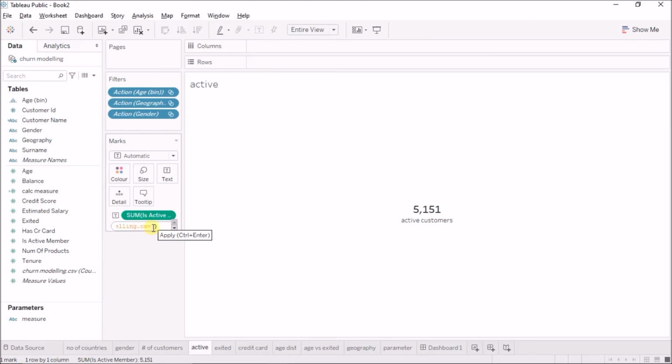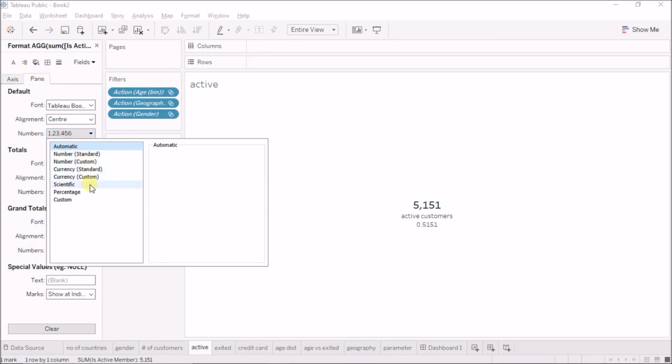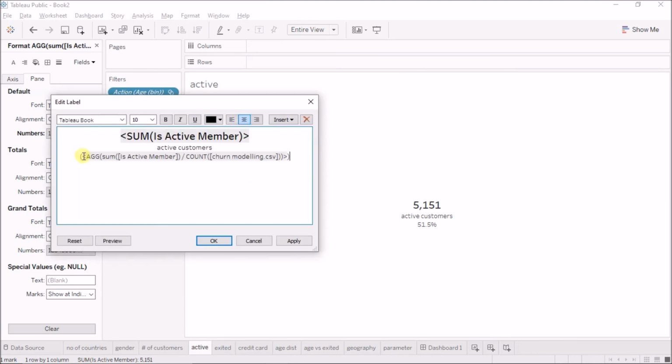So whatever is the number of customers in the current selection, in the current filter, that will be the count. I'll make this text, and this shows 0.5151, so I'll format it as a percentage with just one decimal. Very good, 51.5 percent.